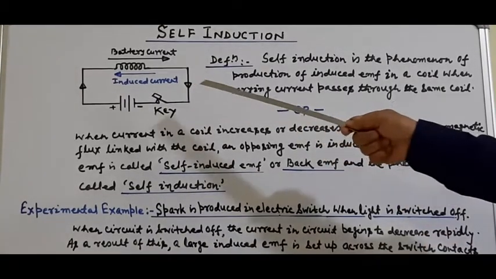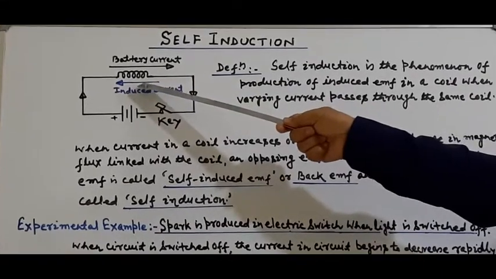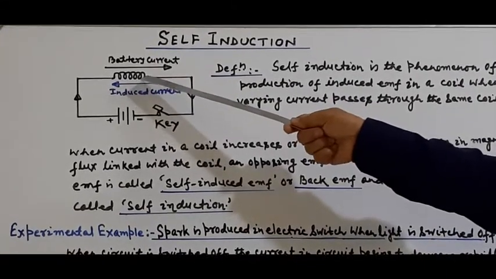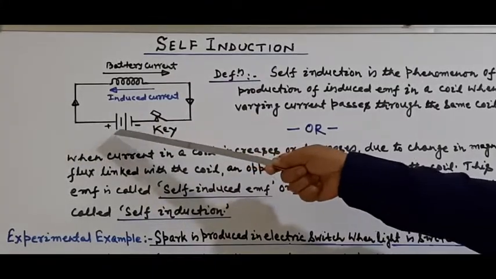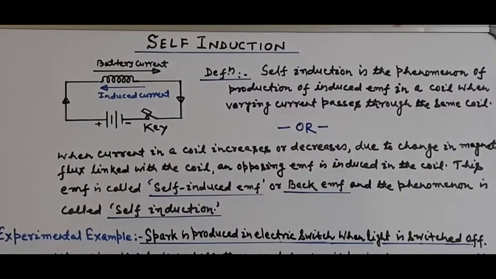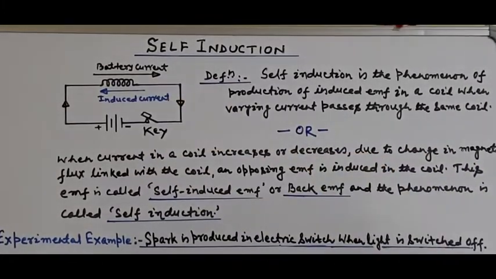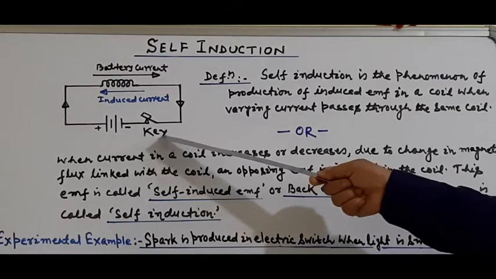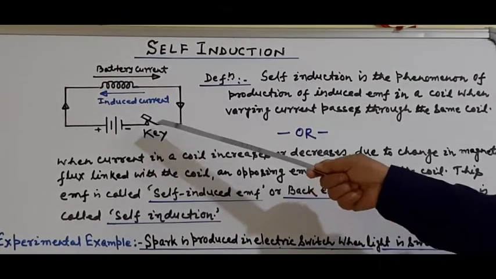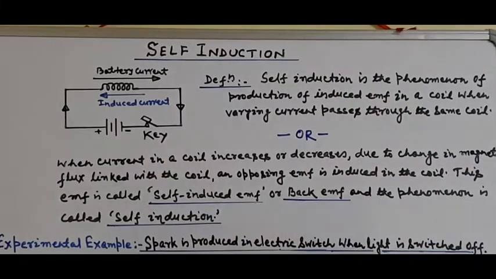Look, this circuit contains a single, isolated coil connected with a battery and a key. As soon as the circuit is switched on, that is, this key is closed, current in the circuit increases from 0 to maximum.